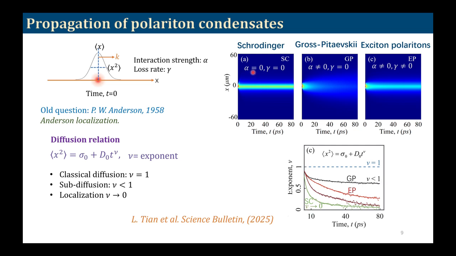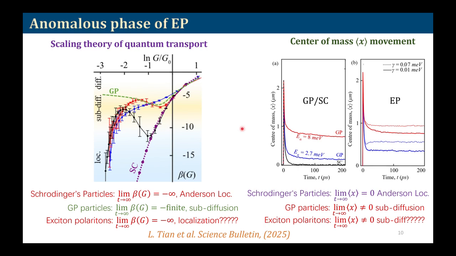On the other hand, for the Schrödinger particle, we can see that the critical exponent is initially decreasing with time and then approaching this Anderson localization behavior, that is, nu is approaching zero. For the EP particle, it is something in between, with a prolonged time dependence, and so maybe it is going towards some localization behavior, and we would like to see what is happening more quantitatively.